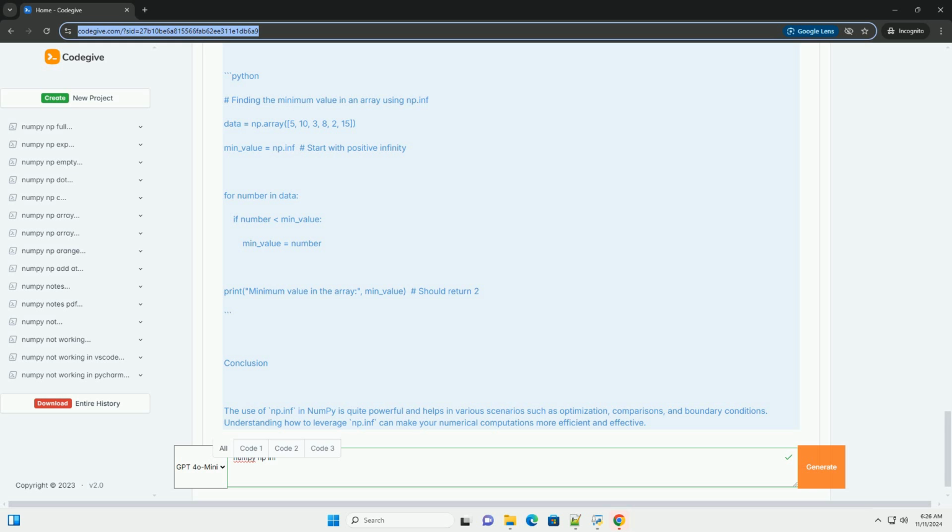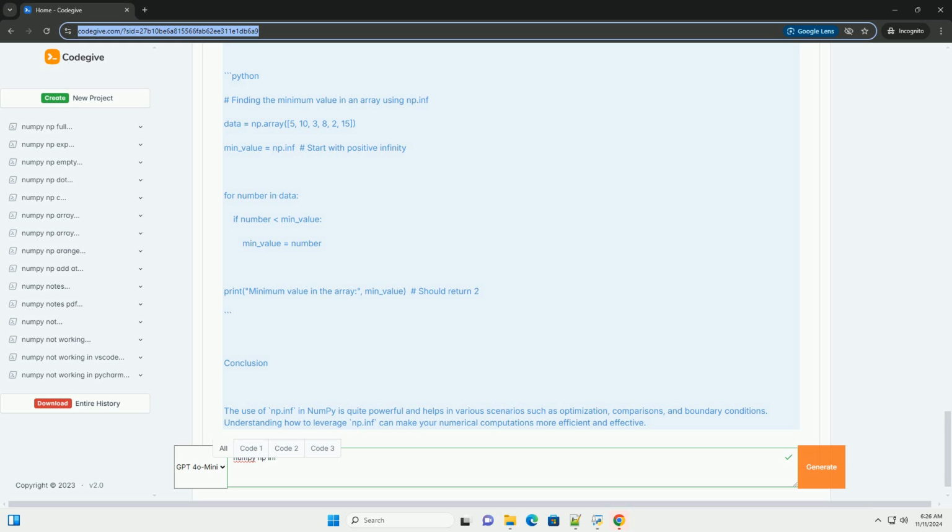Step 2, creating values with np.inf. You can easily create positive or negative infinity using np.inf and -np.inf. Step 3, performing operations with np.inf. You can perform various arithmetic operations using np.inf.